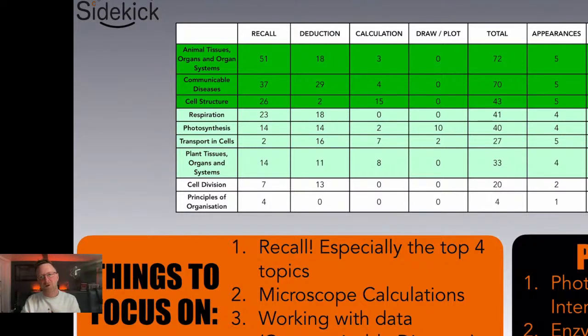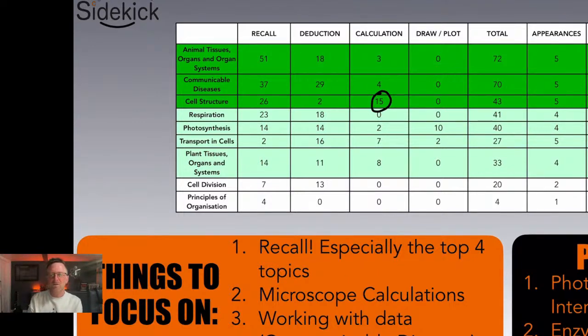Next up, microscope calculations. If you look here under the calculations, there's a big 15 there, okay, that jumps out compared to everything else. Cell structure. Now, what does that mean? That means microscope calculations, okay? So know how to work your magnification calculations when it comes to microscopes, and unit conversion, converting between micrometers to millimeters maybe, or centimeters.